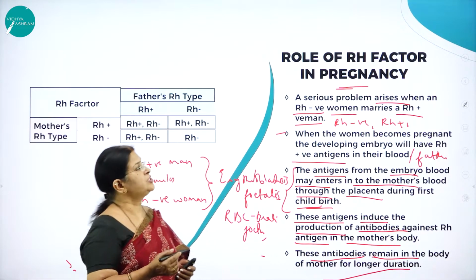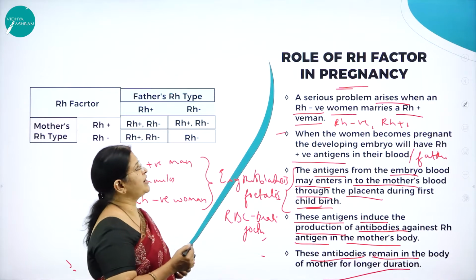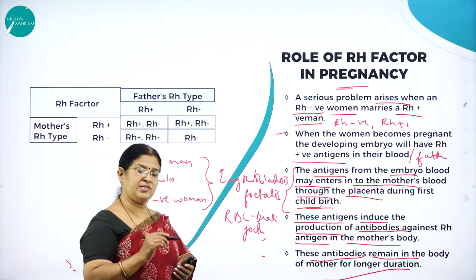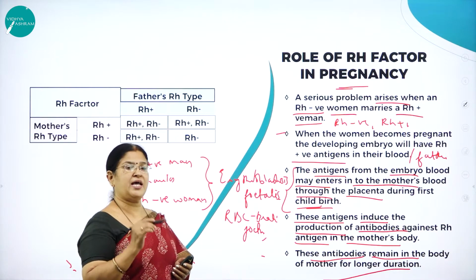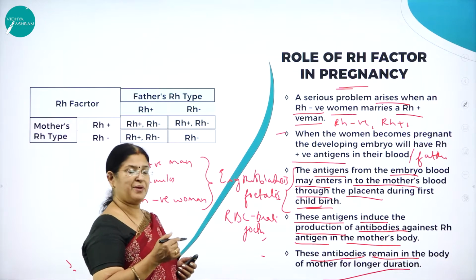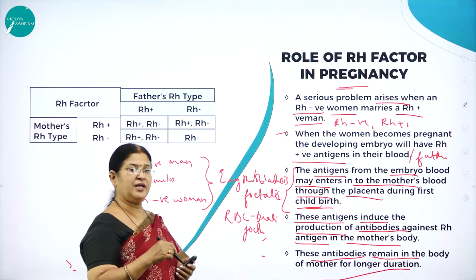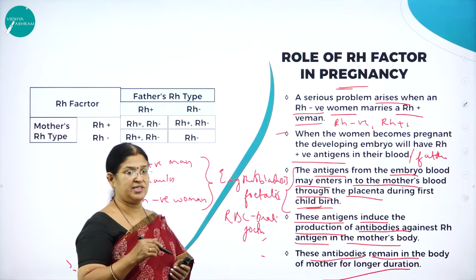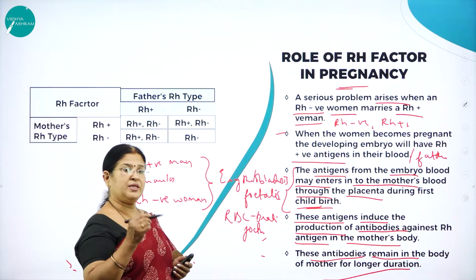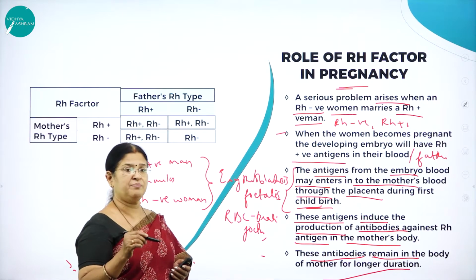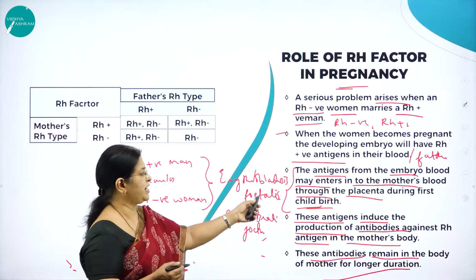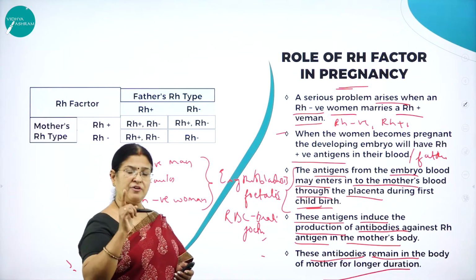So I'll repeat, what is this Rh factor? Role of Rh factor in pregnancy. For example, if an Rh negative woman marries an Rh positive man, the fetus, the developing, and when they plan for a first child, the fetal blood will contain Rh antigen, which is received from the Rh positive father. And the Rh antigen blood will pass through the mother's blood through the placenta during the first childbirth.